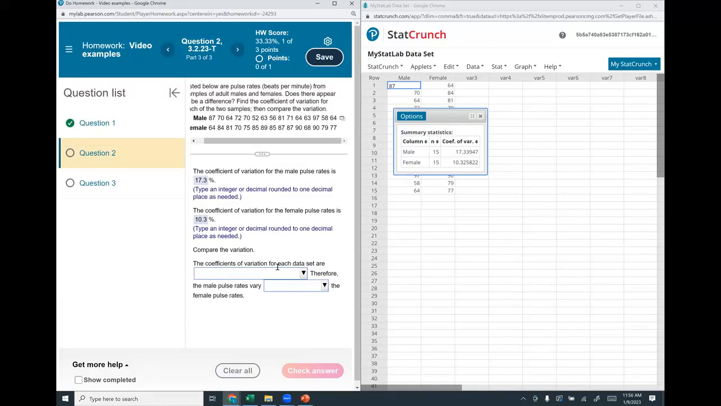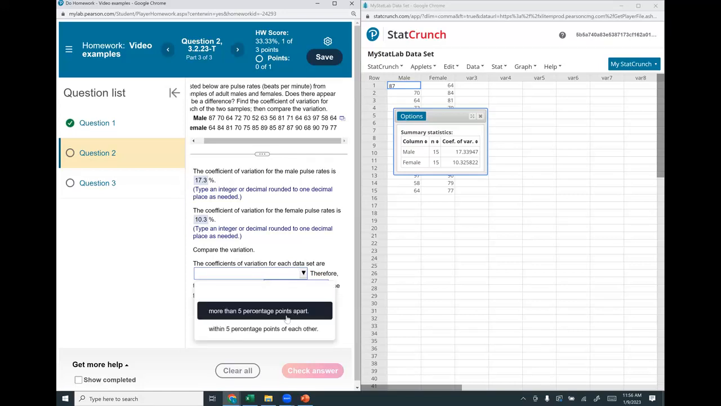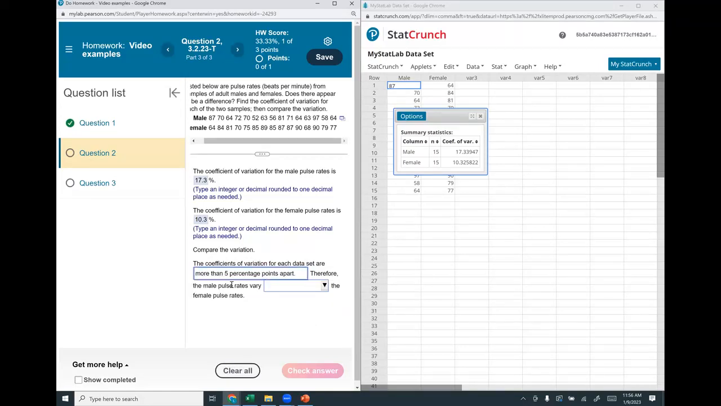The coefficients of variation for each data set are more than 5 percentage points apart. They're 7 percentage points apart, right? 17.3 minus 10.3. They're more than 5. Therefore, the male pulse rates vary significantly